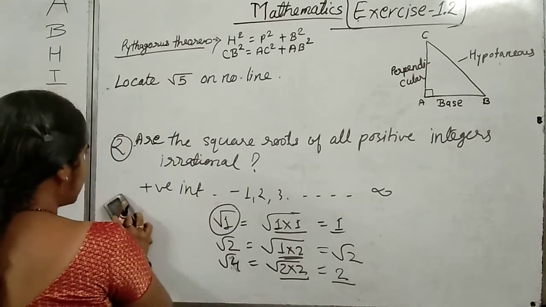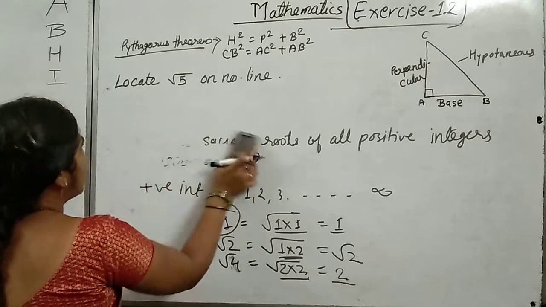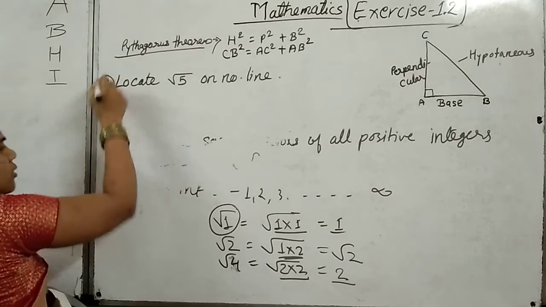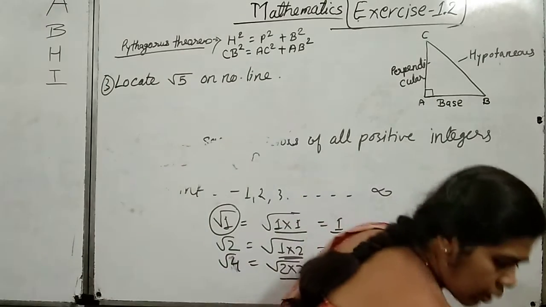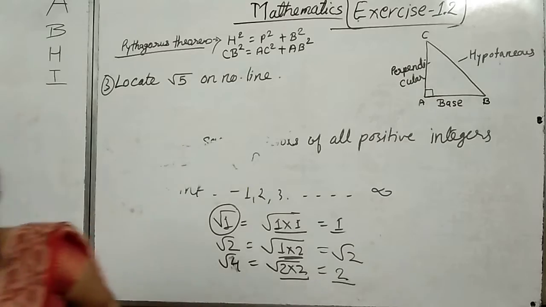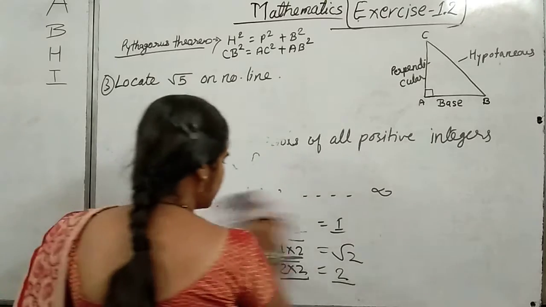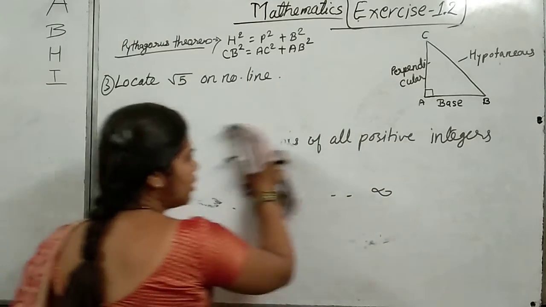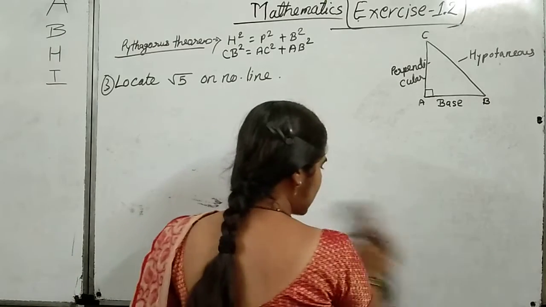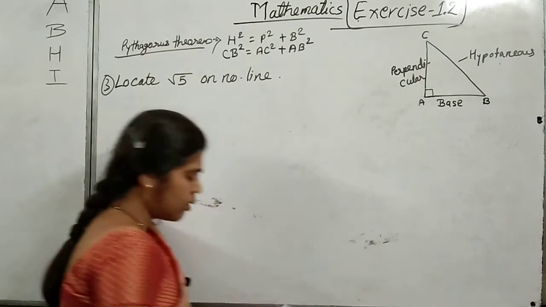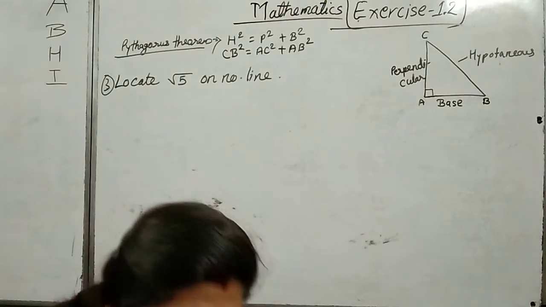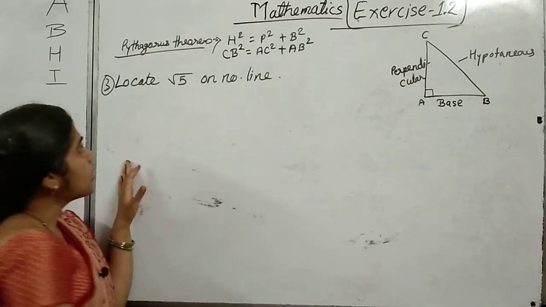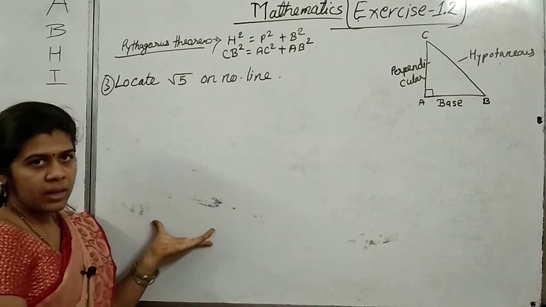So moving towards the third question, that is, locate root 5 on the number line. Before moving forward, we have to understand what the Pythagoras theorem is. You have all learned it in the previous classes, so I am going to give you a little information on this. The Pythagoras theorem is applied on the right angle triangle.